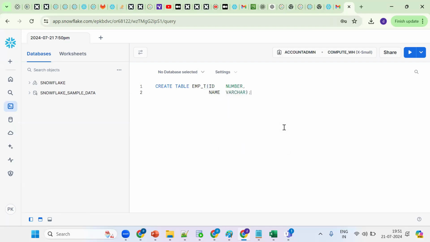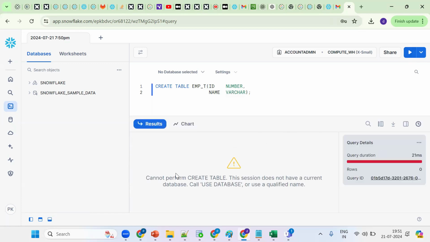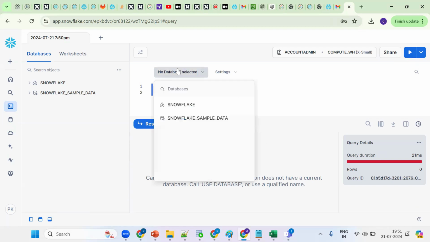Okay, now let me run this program. It says it cannot perform create table, because this session doesn't have a current database. See here, no database is there.